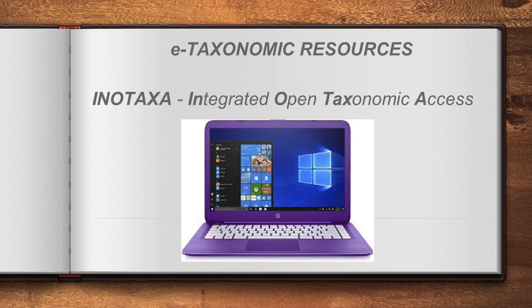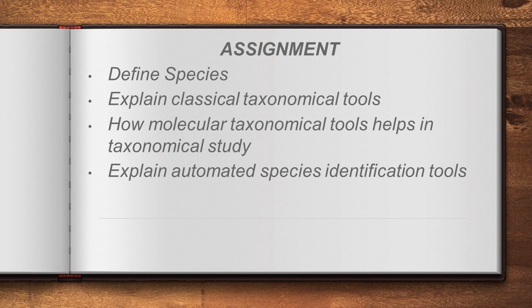Hope you understood, and let us go for some assignments. Define species. Three species definitions we have learned, that you can write. Then second, explain classical taxonomical tools. Classical methods, traditional methods, what are the things we said? Fine. And how do molecular taxonomical tools help in taxonomical study? Of the molecular methods, what are the methods we said? That you have to write here. Fine. And the last one, explain automated species identification tools, which we discussed just now.